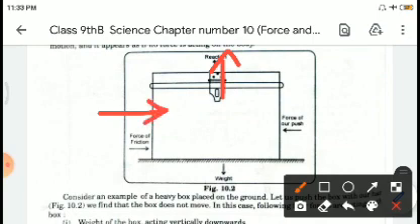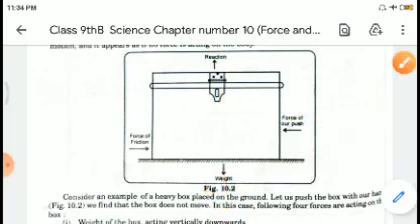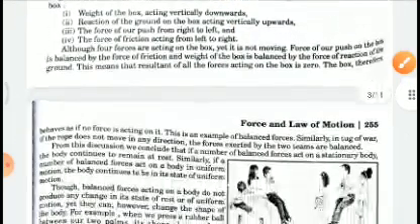Then we are pushing the box, so it is experiencing a push, and the weight of the box is acting downward. Now, if all these four are balanced, then this box will remain stationary. And if any of the sides gets unbalanced, then it will move in the direction where the force is least. Right? The weight, see, it has been described here.